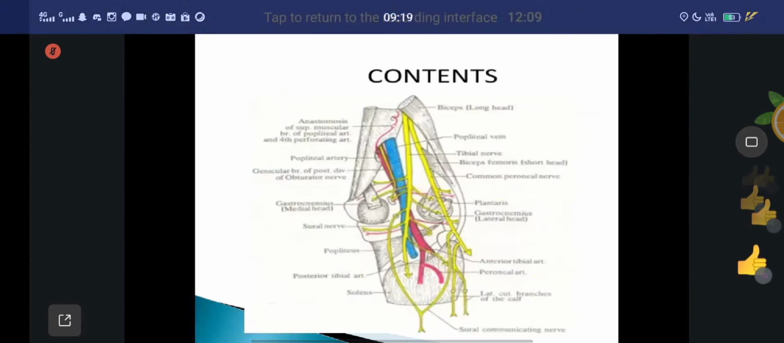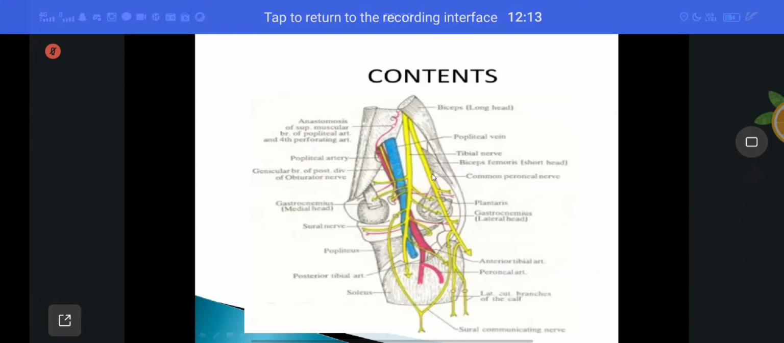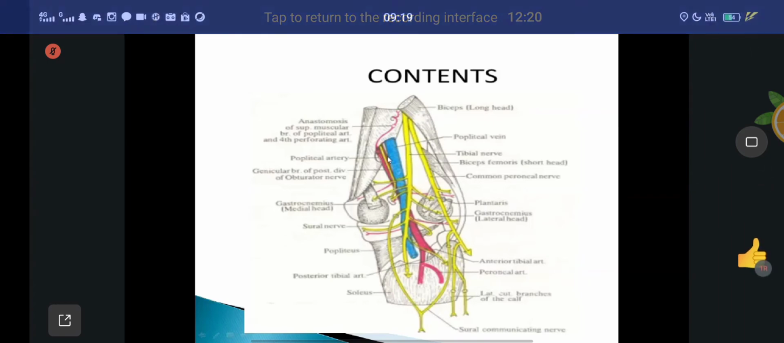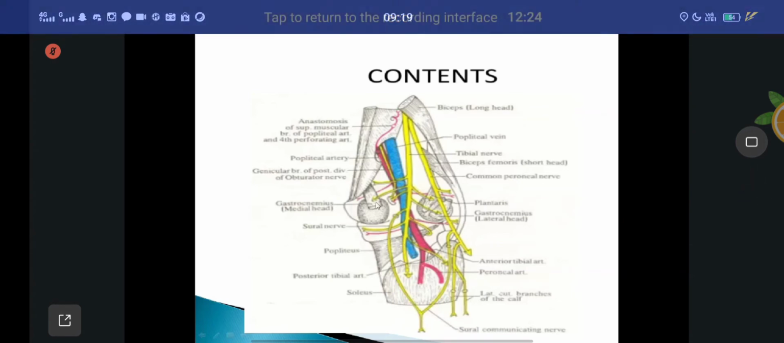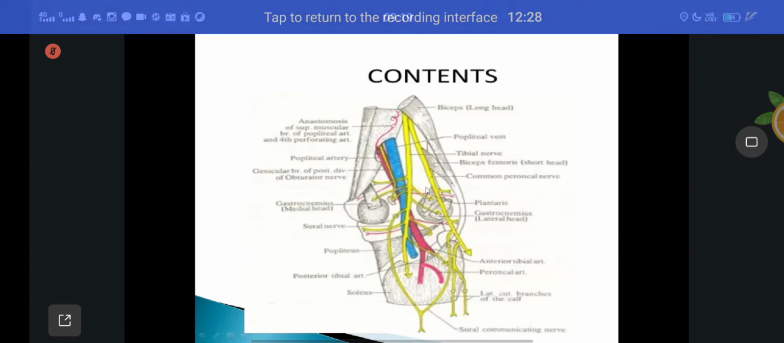See the picture. Here, the sciatic nerve divides into two branches: the common peroneal nerve as well as the tibial nerve. After that, the popliteal vein and popliteal artery. After that, you can see here. They are called the contents of the popliteal fossa.